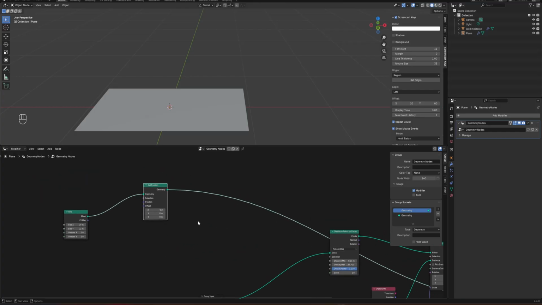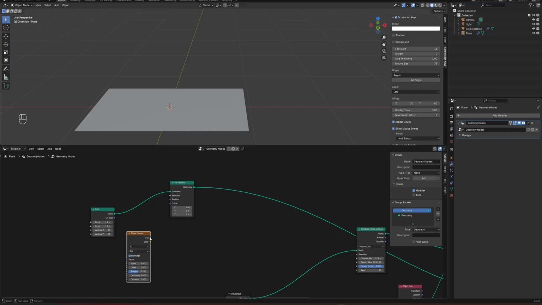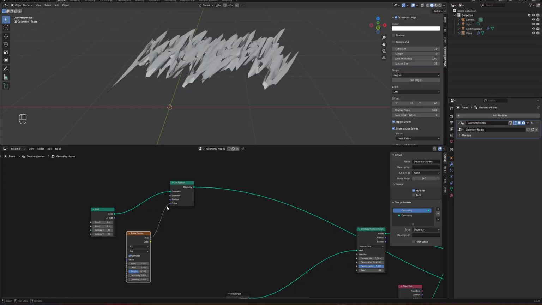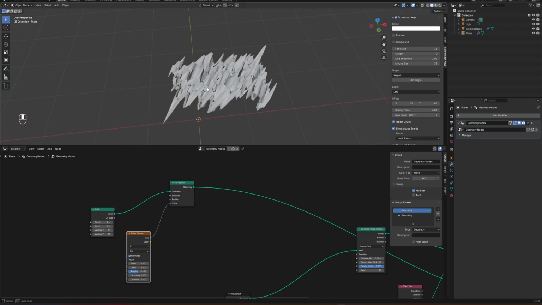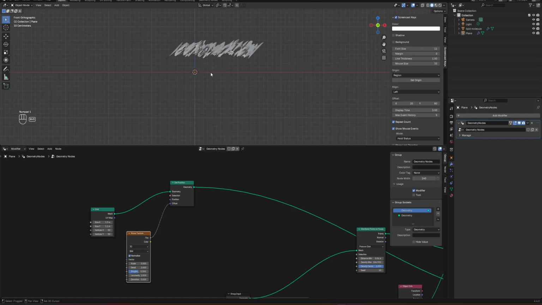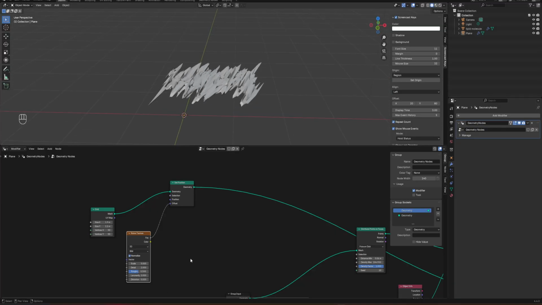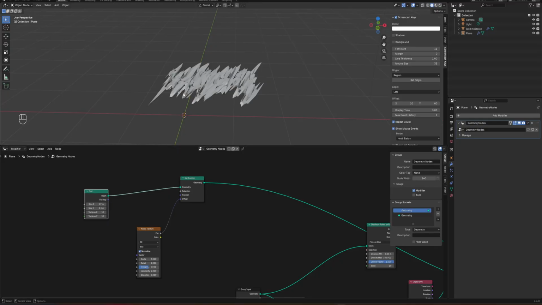Okay. So next I will add a noise texture. Control A, noise texture, and then I will connect this to the offset. Okay, now you can see it's moving in unnecessary directions, which we don't want. So we only want to have this deformation in the Z direction.